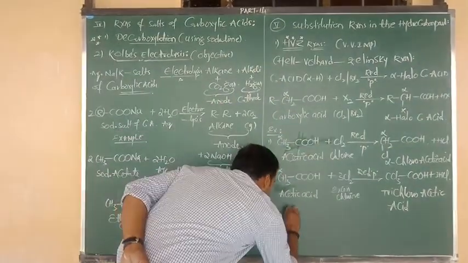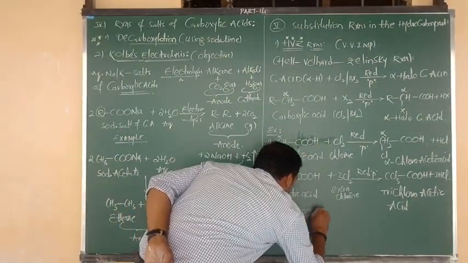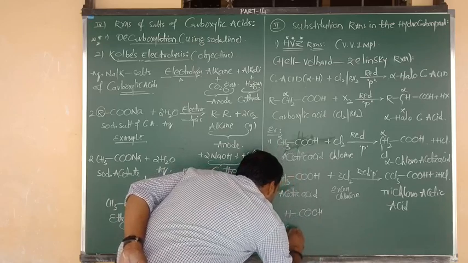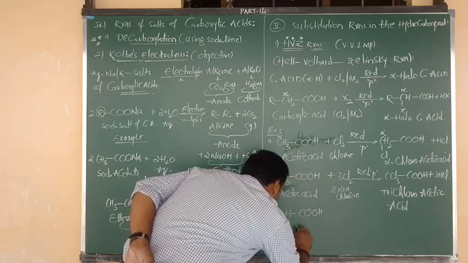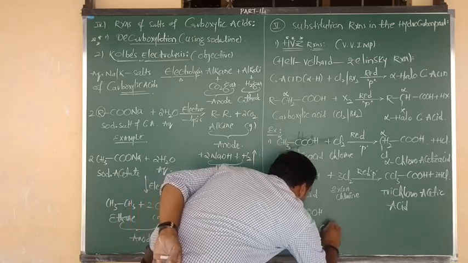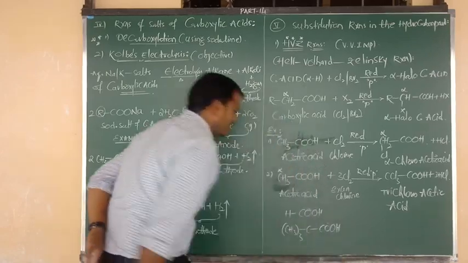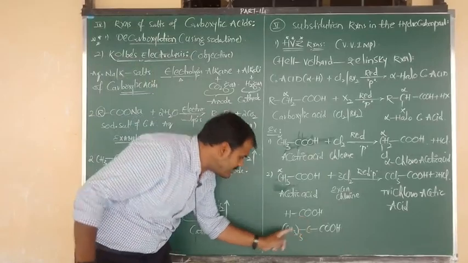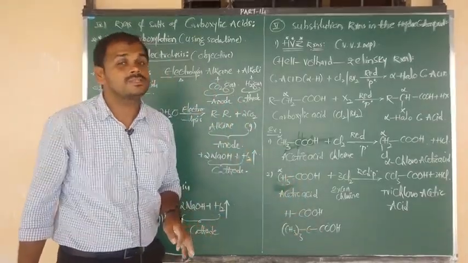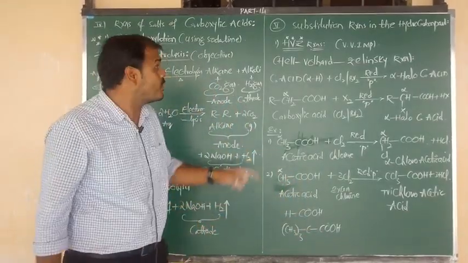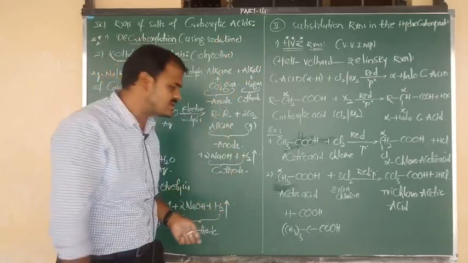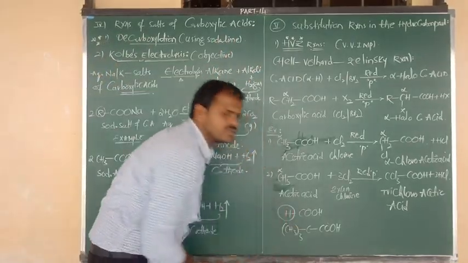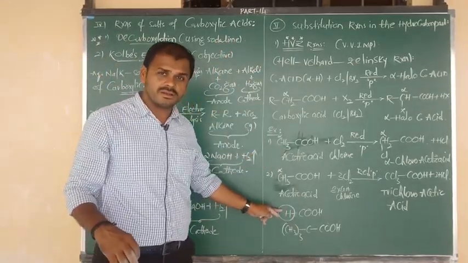Okay, so one question: I'm going to write here formic acid. Another question: here I'm going to write (CH3)3C bonded to COOH. So one is formic acid, and the other is trimethyl acetic acid. These two compounds never undergo the HVZ reaction because there is no alpha hydrogen. This is not an alpha hydrogen.